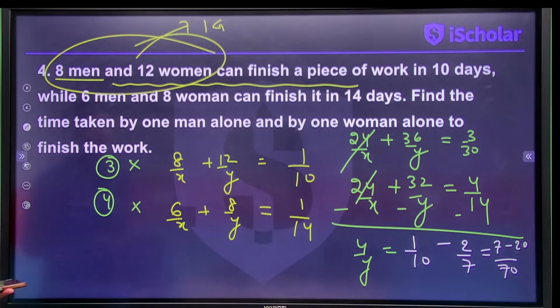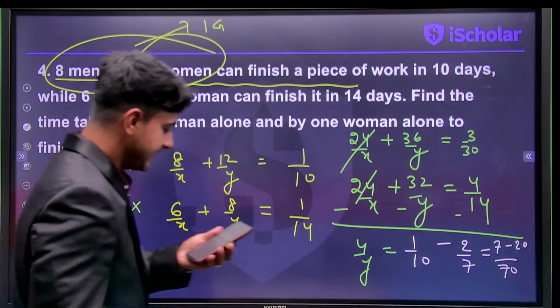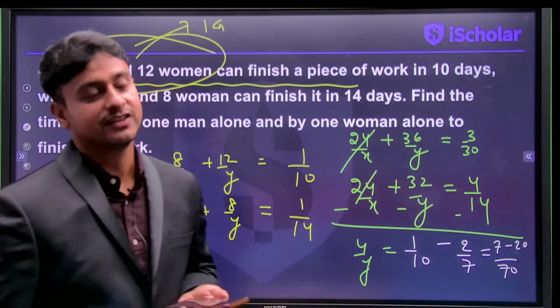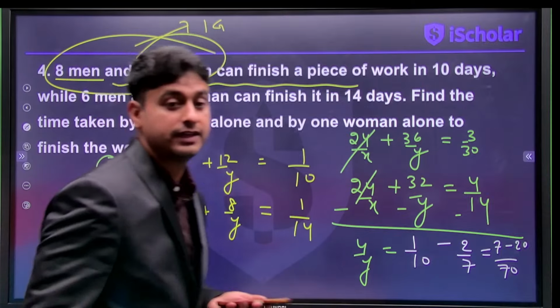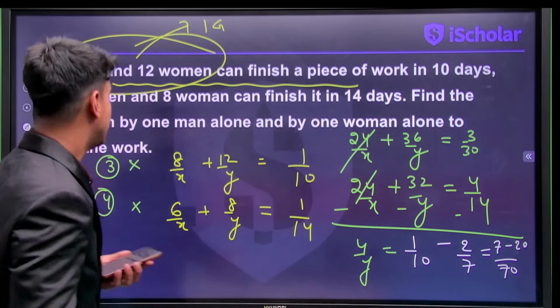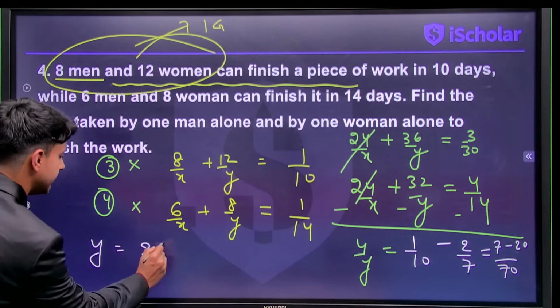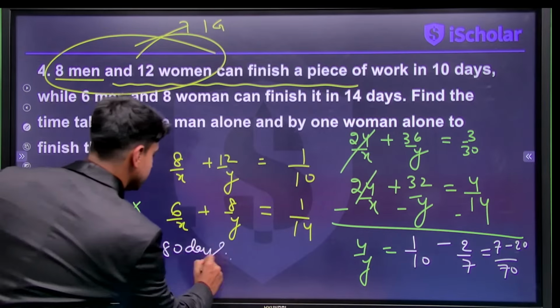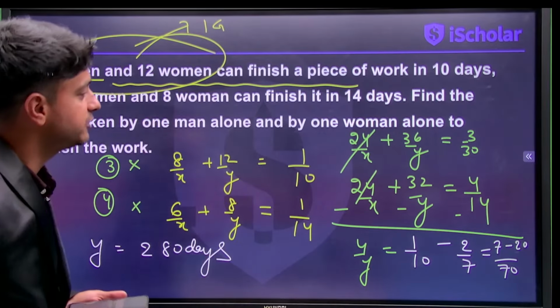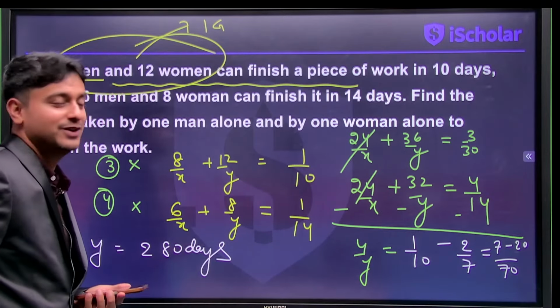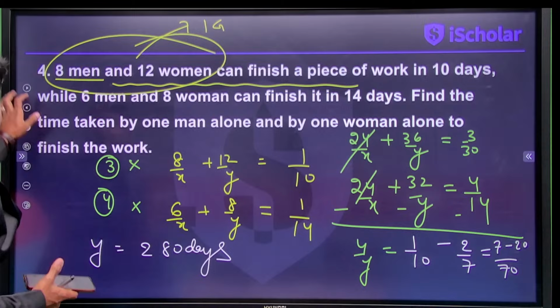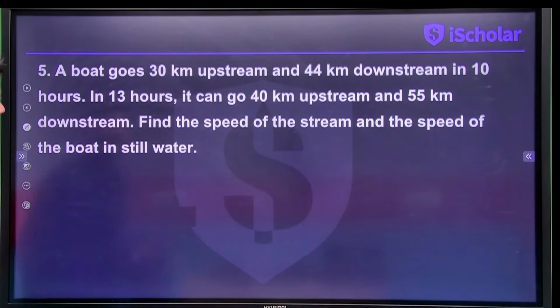Wonderful. So what is the value of y? Yes, the man can complete the work. So when you get the value of y, you can easily get the value of x from there. So y will be coming out to be 280, and then you can feed the value of x in the equation, and from there you can easily get the value of the equation.